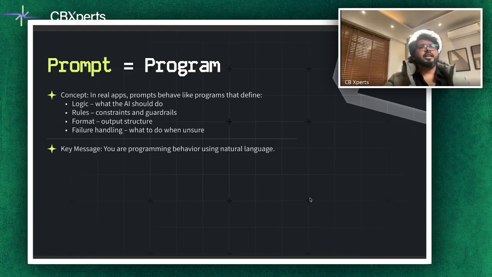If you ever wrote a function in Python with docstrings and exceptions, this is the same idea, but expressed in plain English or any other language which you're using. It's empowering because non-coders can design complex workflows without writing code. That basically came out back in 2023 and changed everything in that direction. In 2026, the slide title is very important: prompt is actually equal to a program.